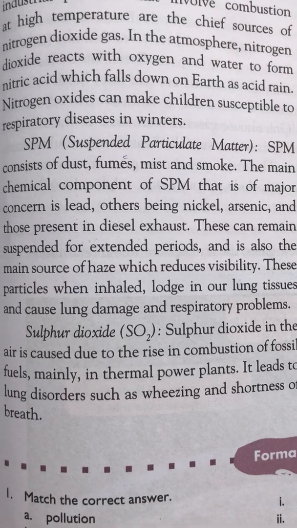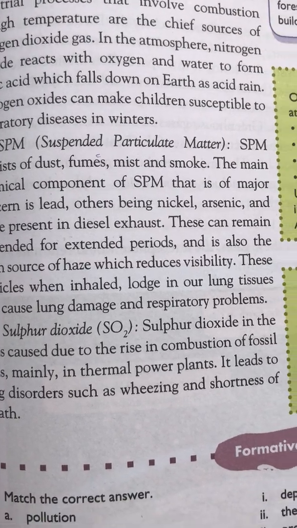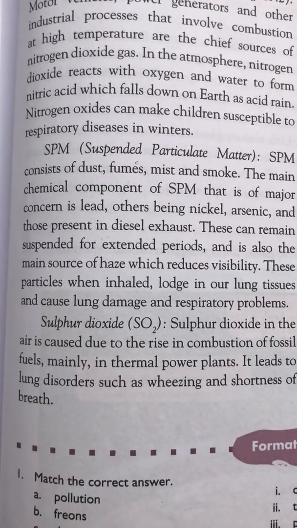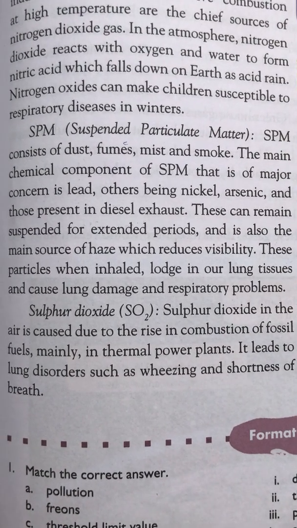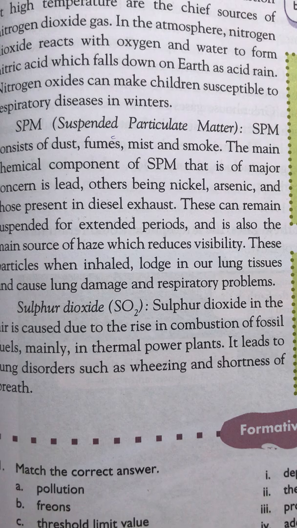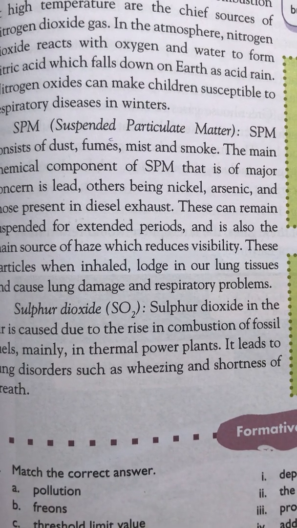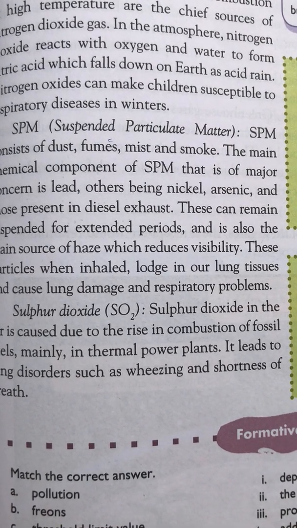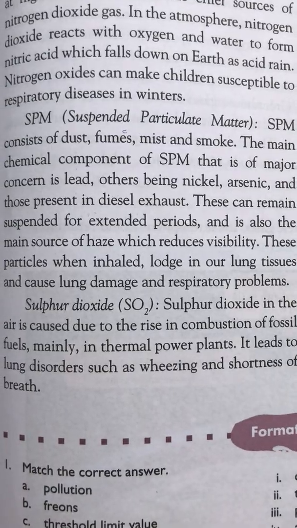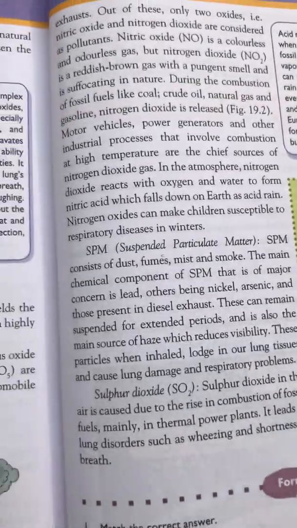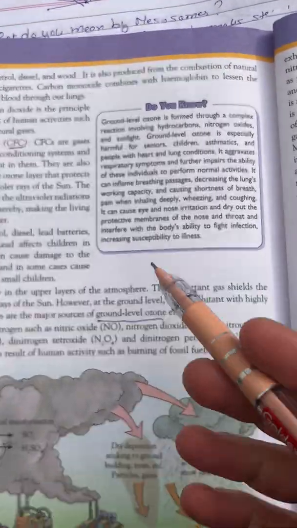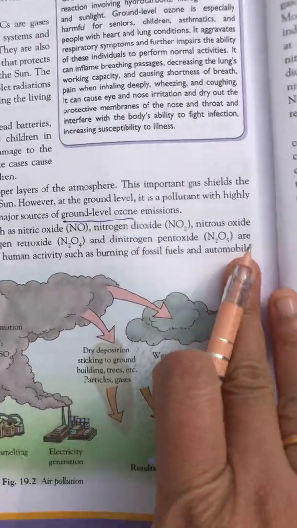Next and last one is sulfur dioxide. Sulfur dioxide in the air is caused due to the combustion of fossil fuels. Okay, when we burn fossil fuels, sulfur dioxide is produced, which also causes the contamination of air. So this is all about the pollutants that cause different types of air pollution.